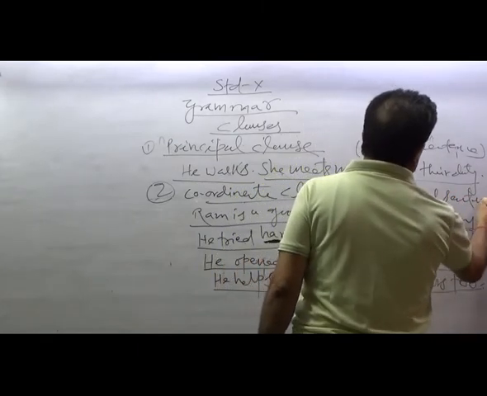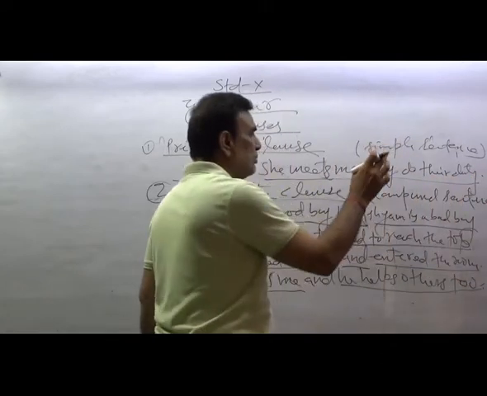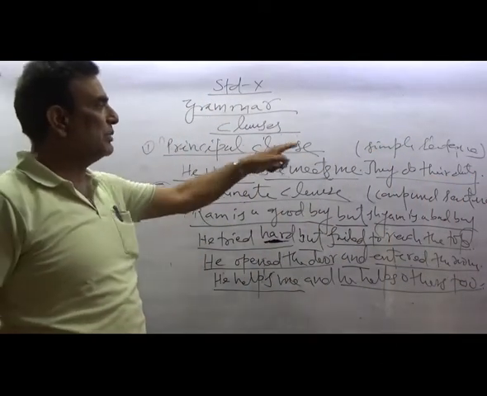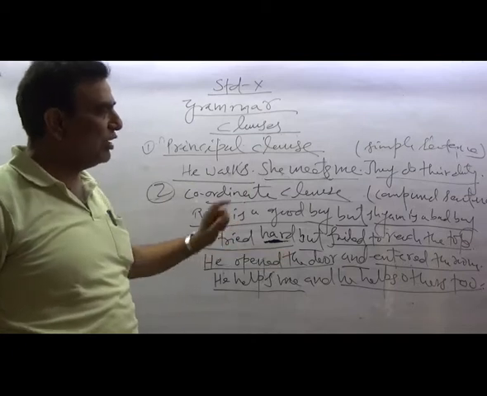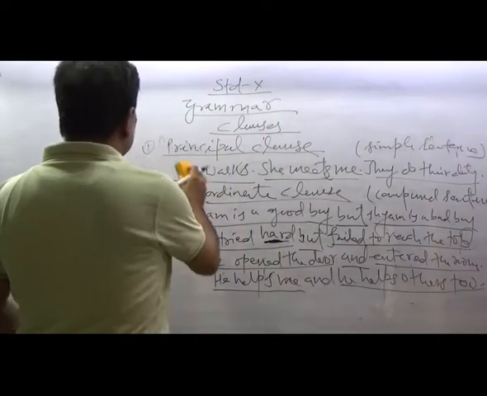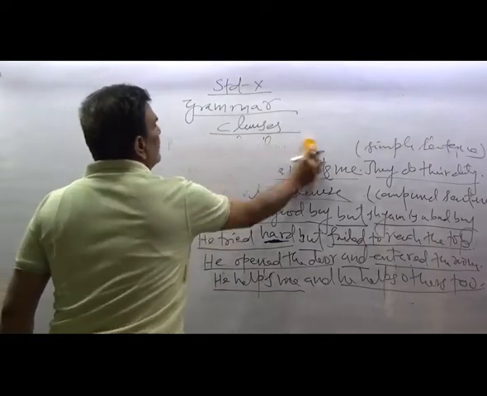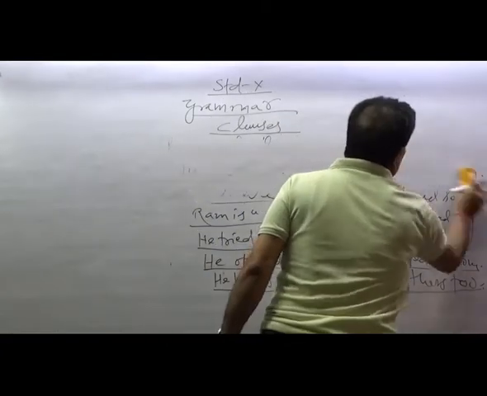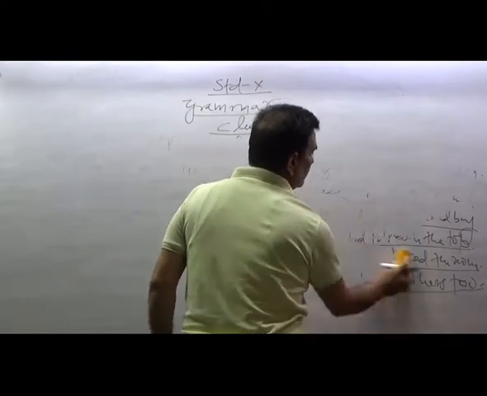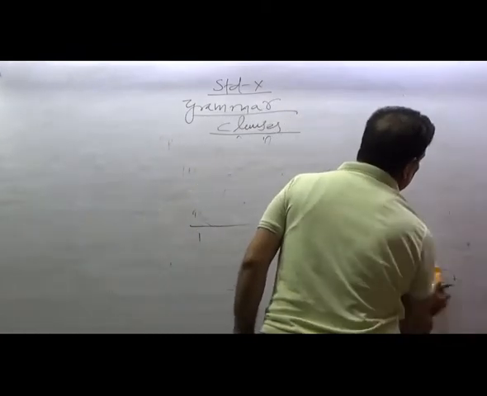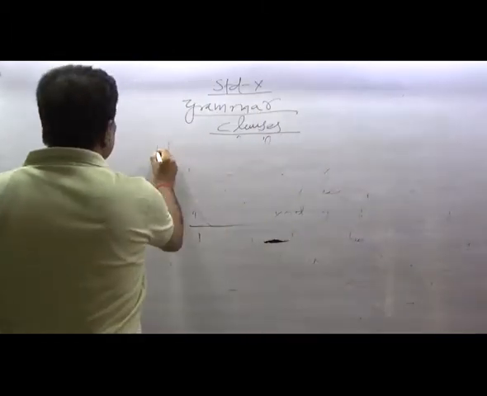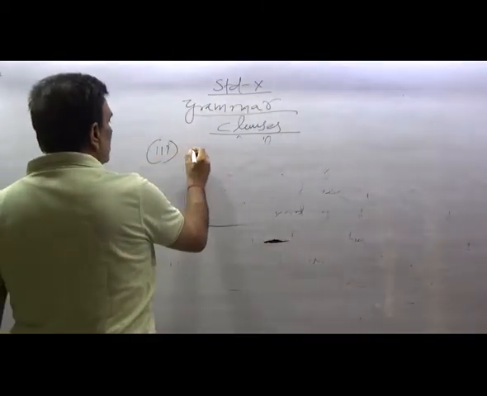According to structure, as you know, there are three types of sentence: simple, compound, and complex sentence. So this is the example of a simple sentence. This is the example of a compound sentence. Now let us come to the third and important one.